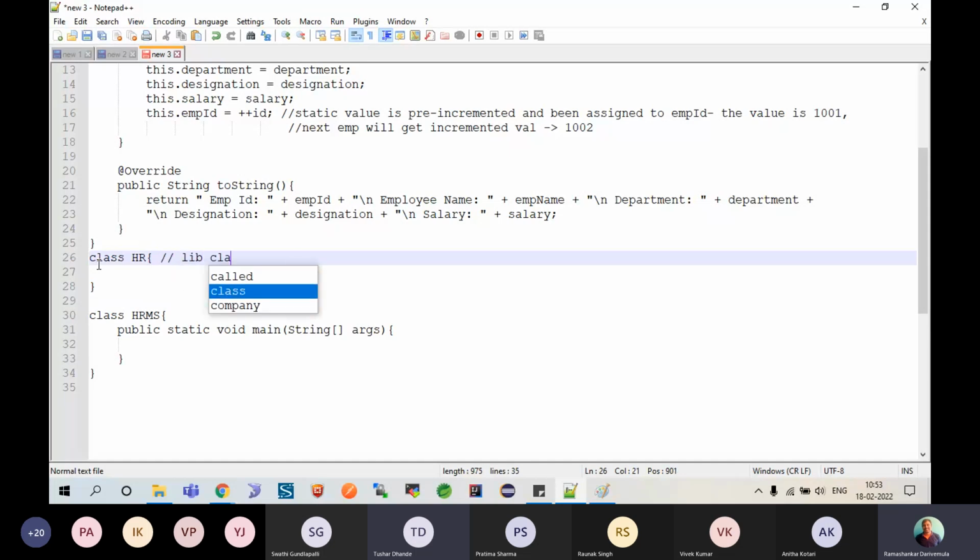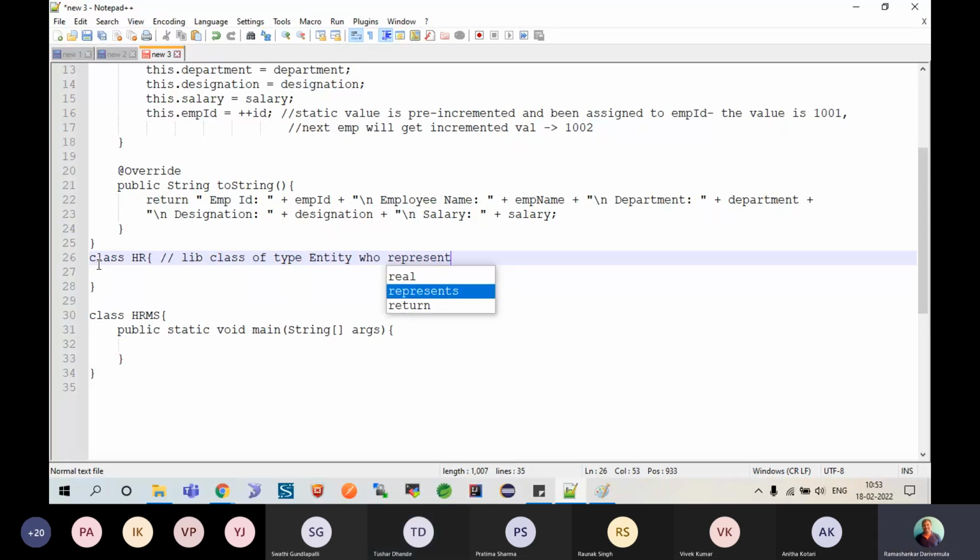So a library class of type entity who represents the HR of a company, and basically manages employee objects.